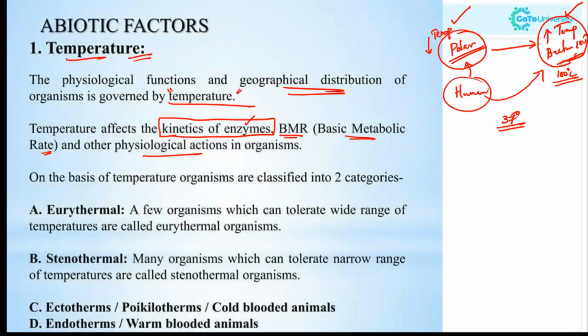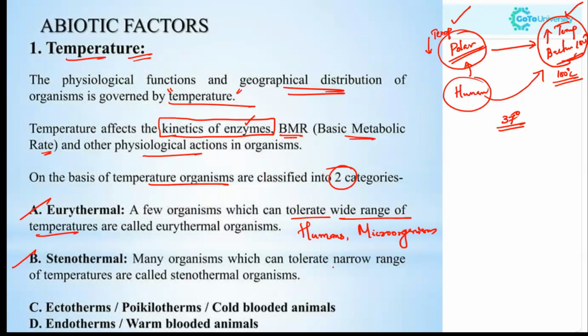On the basis of temperature, organisms are classified into two categories, eurythermal and stenothermal. Eurythermal are the organisms which can tolerate a wide range of temperatures, and which include humans, some extremophiles, some bacteria, and microorganisms.